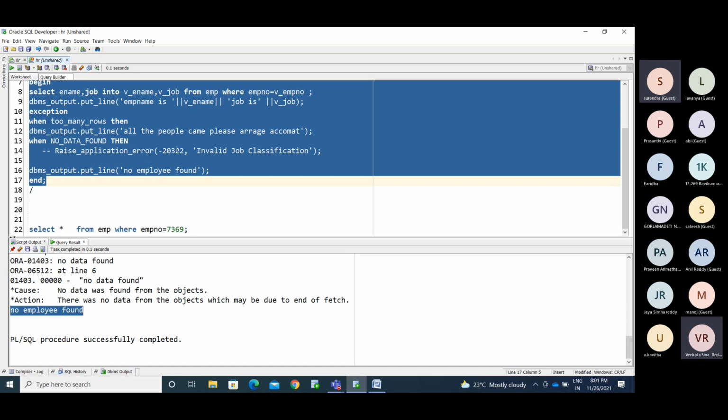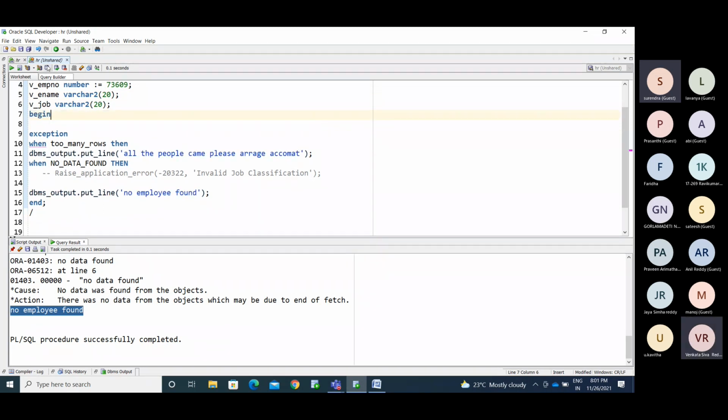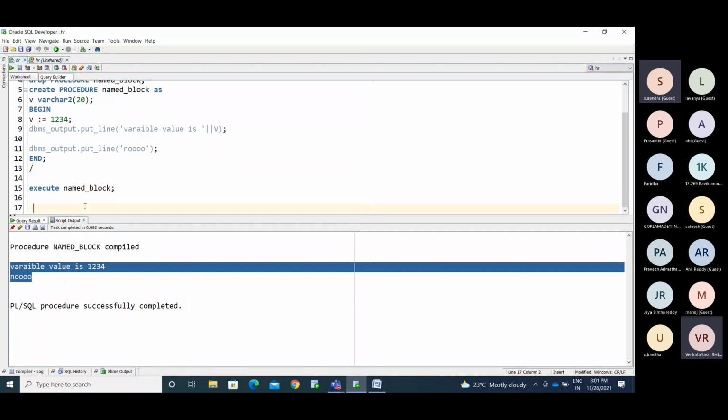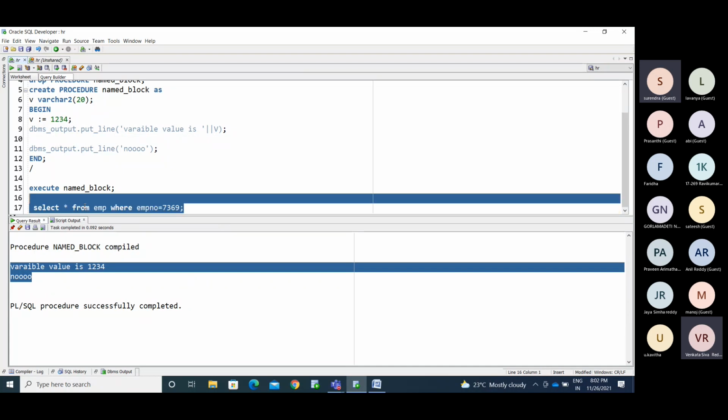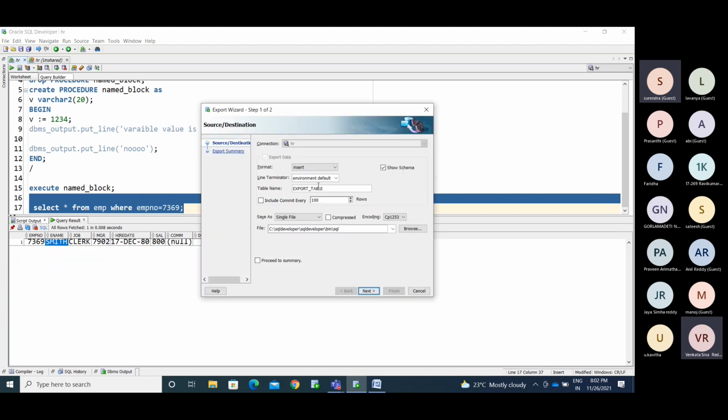Now we'll see DML statements. I'm taking the data from the employee table where the employee number is equal to 7369. I'm not performing many statements here, so I'm simply taking the insert statement.